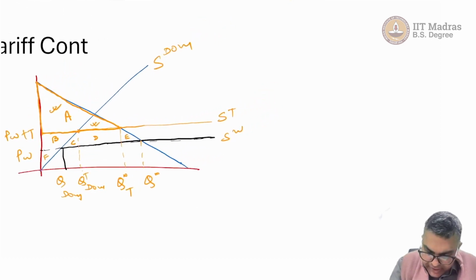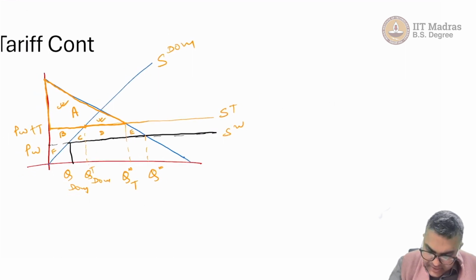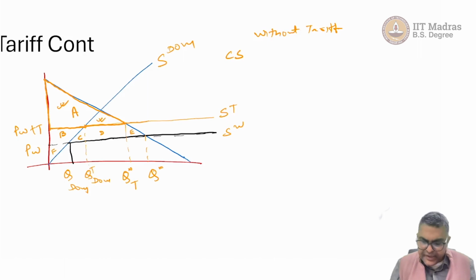Let us look at the consumer surplus for domestic consumers. How much is the consumer surplus without a tariff? We are paying attention only to the domestic side.